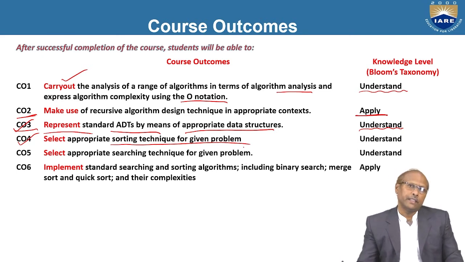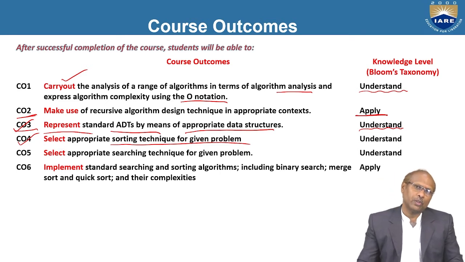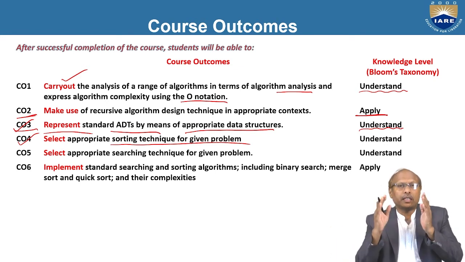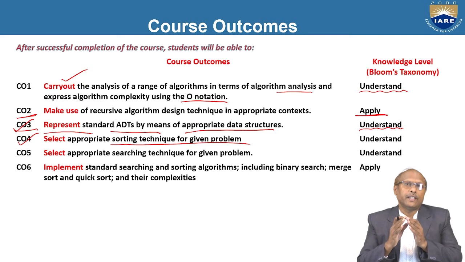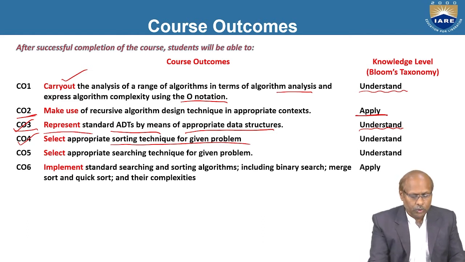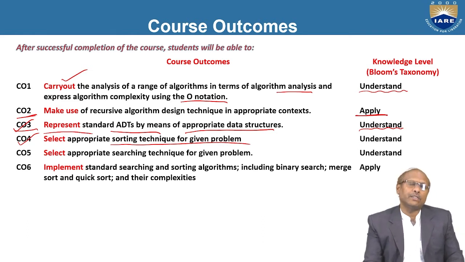If it is a small volume of data, then bubble sort or insertion sort is better. When there is a huge collection of data, in that case you can use quick sort, merge sort or heap sort also. If the data is coming from outside, a huge volume which you are not able to store in RAM, then in that case merge sort is the best one. So all types of sorting techniques you will be studying here, and you will know the different types of sorting techniques.